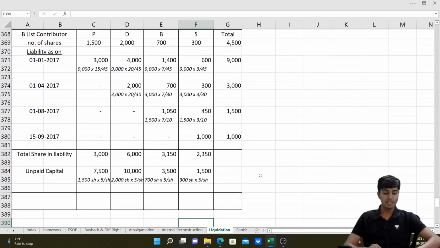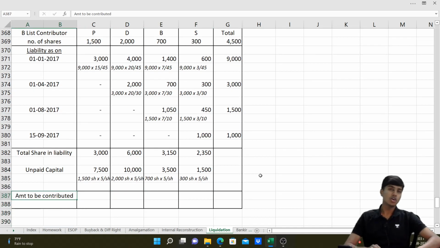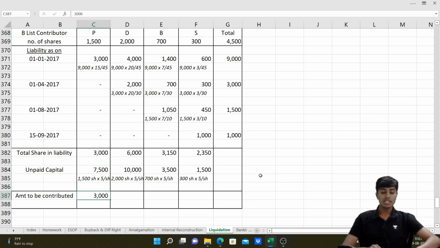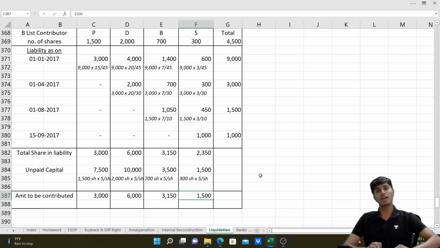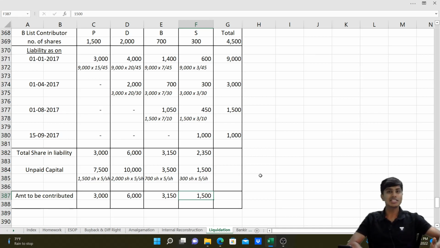We are now going to find which is less among these to identify the contribution to be made. 7,500 or 3,000, whichever is less is 3,000. 6,000 or 10,000, whichever is less is 6,000. 3,150 or 3,500, whichever is less is 3,150. And in the case of S, unpaid capital 1,500 is lesser than proportionate sharing liability 2,350. So this will be the contribution made by the past shareholders of the company, that is B list contributors, for the purpose of payment towards such liabilities which could not be paid from realizations of assets and A list contributors.